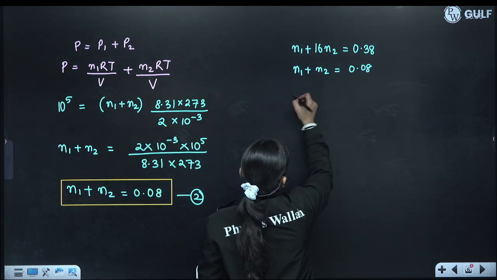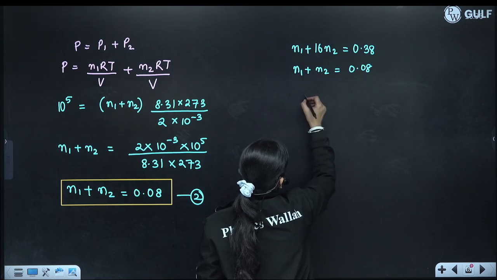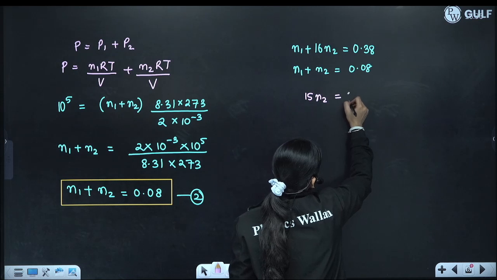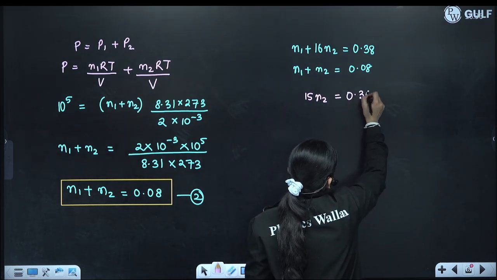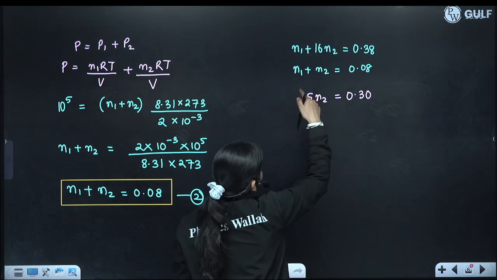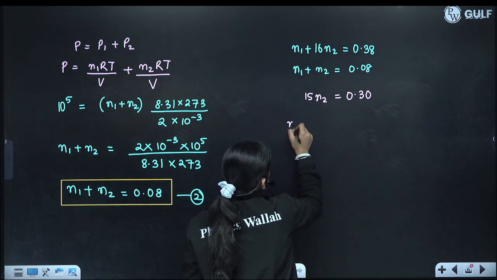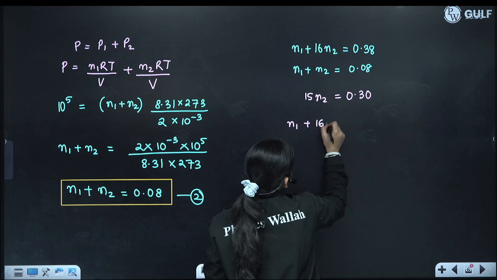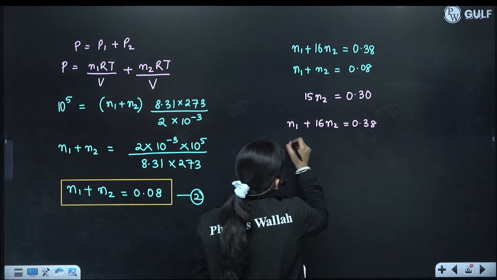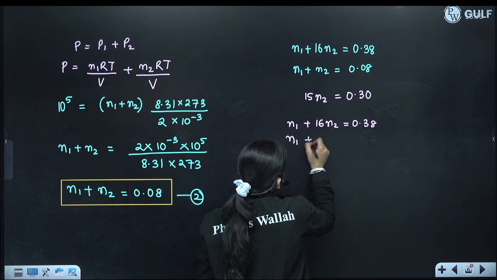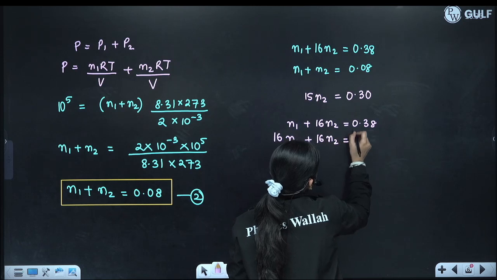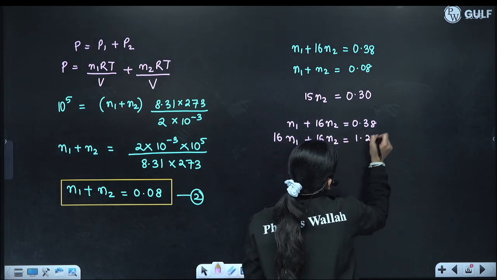Now see, if we subtract these two equations, we get 15 N2 is equal to 0.30. Now the second equation, N1 plus N2, if we multiply it by 16, we will get 16 N1 plus 16 N2, which is 1.28.